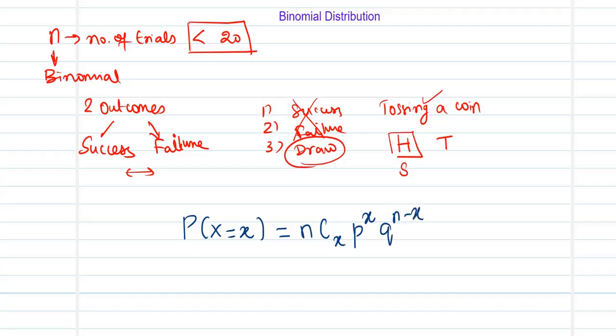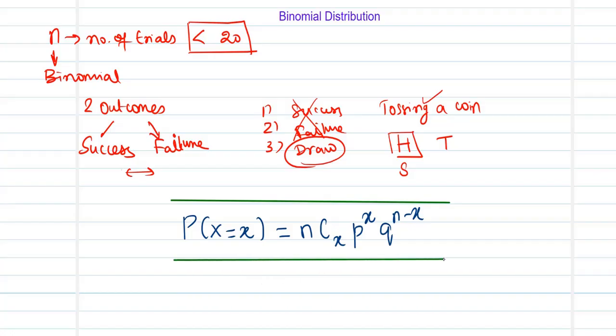This is defined as the formula for your binomial distribution. So we can state this as: probability that X takes the value x is given as nCx p power x and q power n minus x.